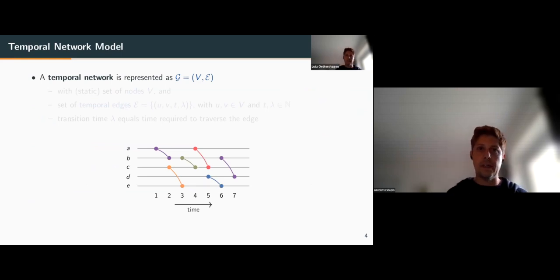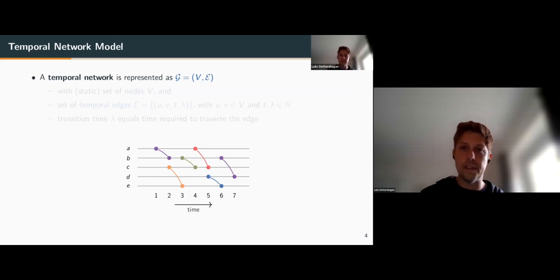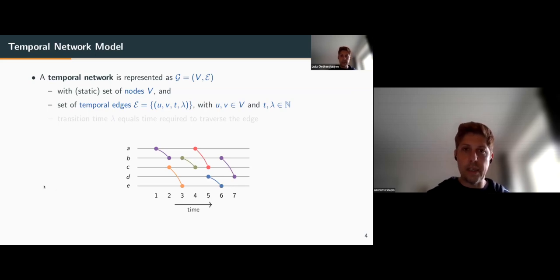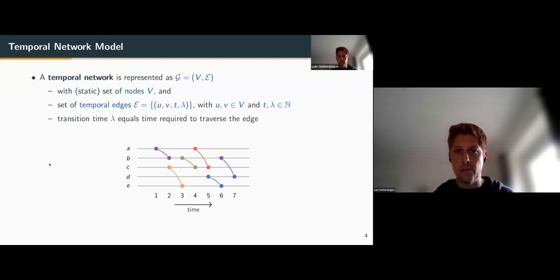We use the following network model for temporal graphs. A temporal graph is a pair of a set of nodes and a set of temporal edges, where the nodes are static and don't change over time. The temporal edges consist of four elements: a start node, an end node, a timestamp when the edge is available, and lambda, a transition time that equals the time required to traverse the edge.